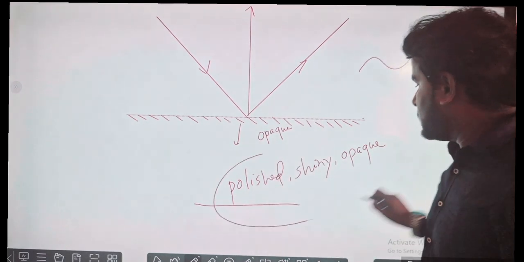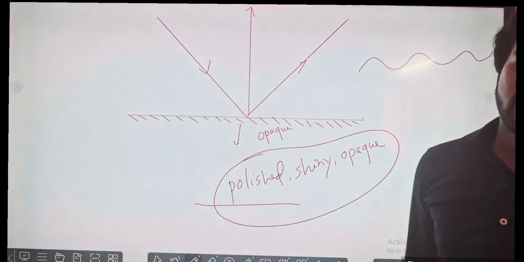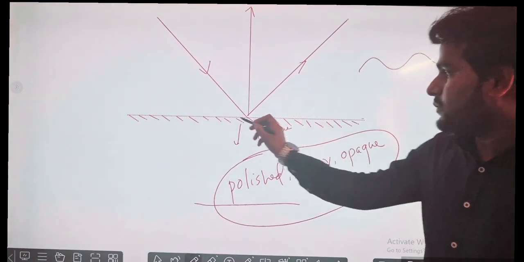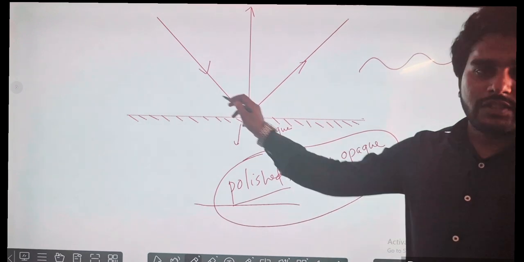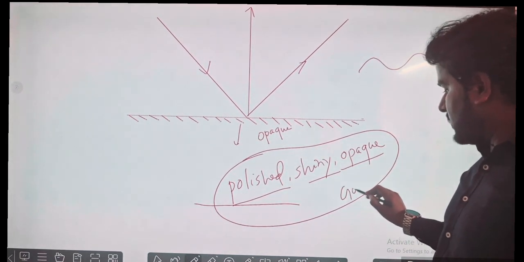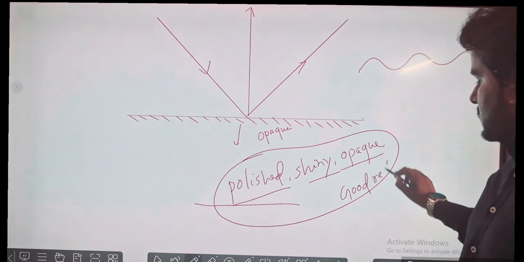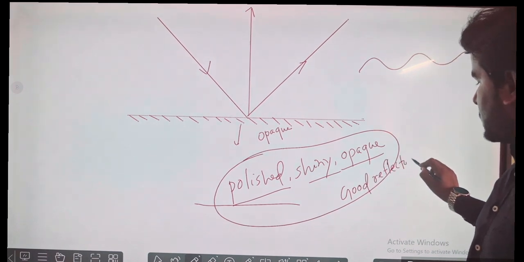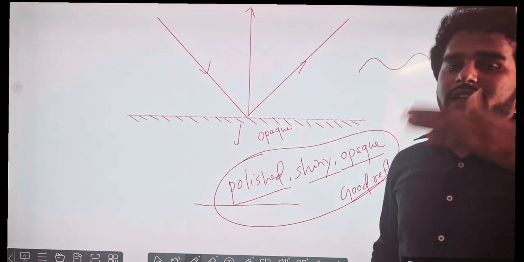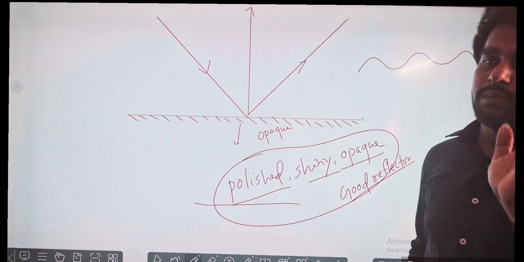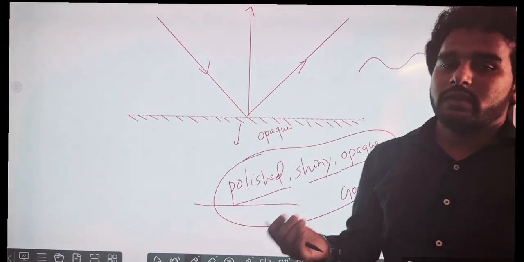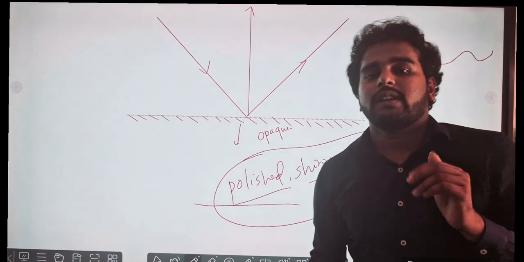So these are the basic needs that a surface should have, so that I can get the reflection in a proper way. If the surface is polished, shiny, and opaque, then it is a good reflector. It helps to reflect the light properly. Proper reflection I will get with the help of a laser. We can observe this in a better way. In another video I will make the activity also.